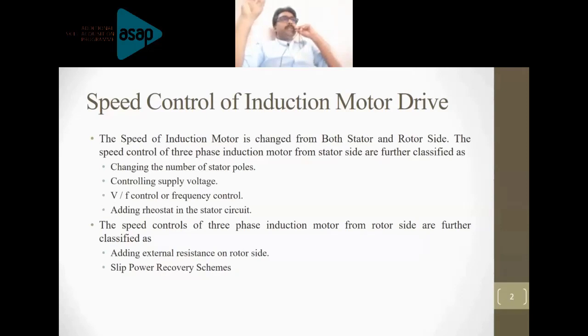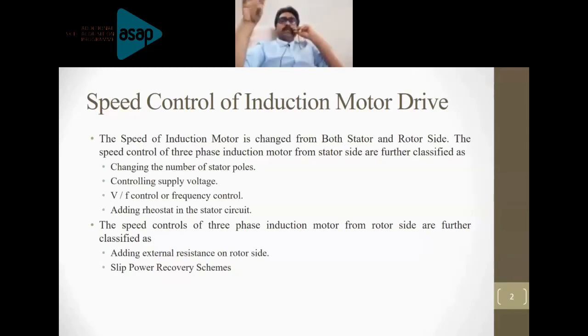So basically the 4th module of the subject electric drives is covering induction motor drives and mainly the speed control of induction motor drives. It has been thoroughly discussed. The different methods for the speed control of the induction motor are discussed in all aspects, and according to the fundamental equation of the induction motor, N is equal to 120 F by P. So N is the speed, which can be varied by varying the frequency